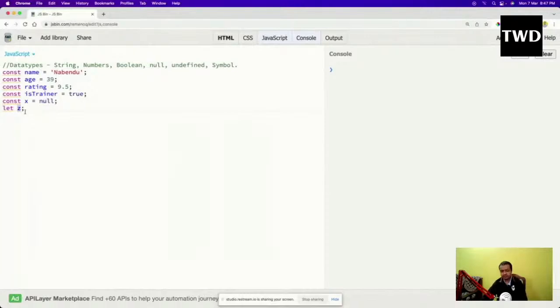Why will it be undefined? Let us first understand what null and undefined are. Both null and undefined mean empty values, meaning it doesn't have any value. But null is assigned by the user, meaning the programmer, the coder, and undefined is assigned by the system. See, I am leaving it blank, so it is undefined.